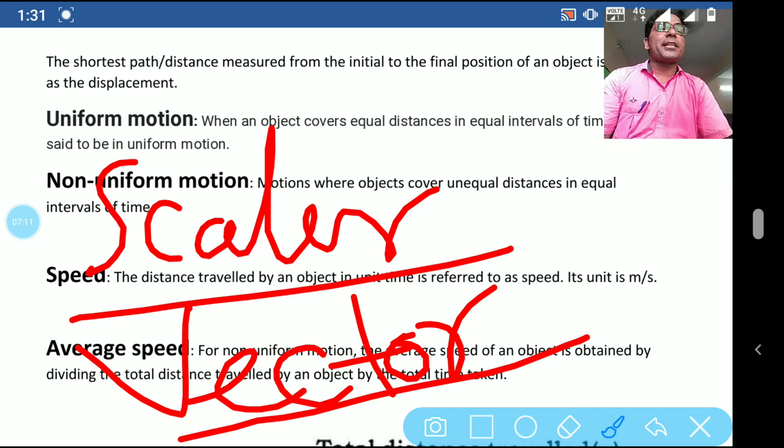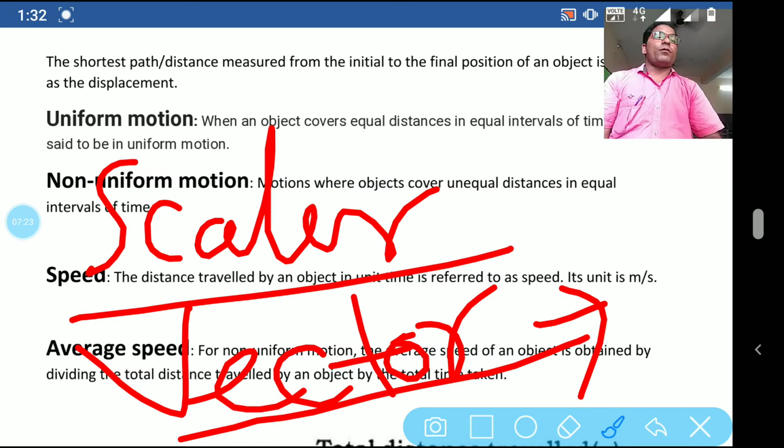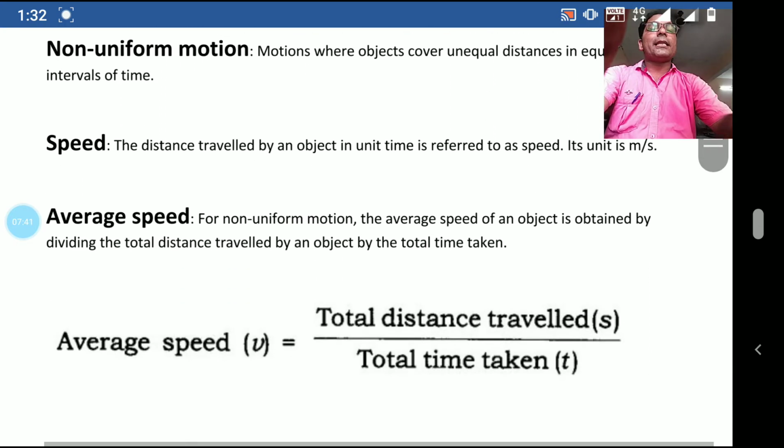Like distance, I explained, distance is actual length of the path, but we cannot specify a specific direction. So distance is a scalar quantity. And vector quantity, the definition of vector quantity, is one in which magnitude plus direction both are involved. That type of quantity is known as vector quantity. So there are two quantities, clear, scalar quantity and vector quantity. Now we will move to the next topic, that is speed.